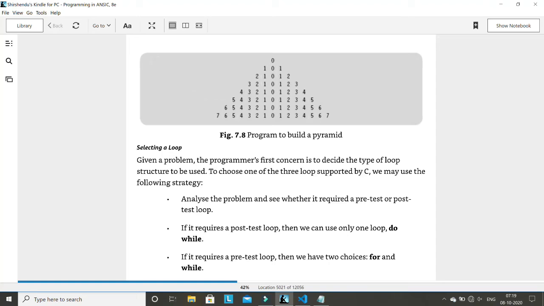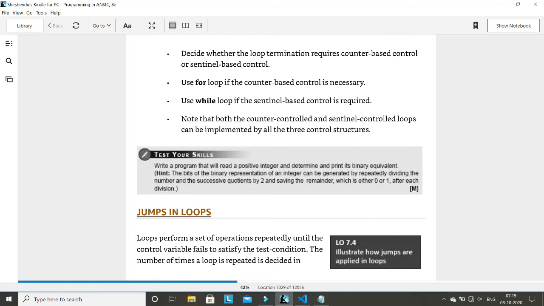This is how you need to select a loop: when to select while loop, when to select do loop, and when to select for loop. Read it by yourself. This is very easy, but I'm giving it to you as an assignment. You have to understand by yourself when you need to use for loop, when you need to use while loop, and when you need to use do while loop. Okay, jumps in loop is very important. So let me explain jump in loop.